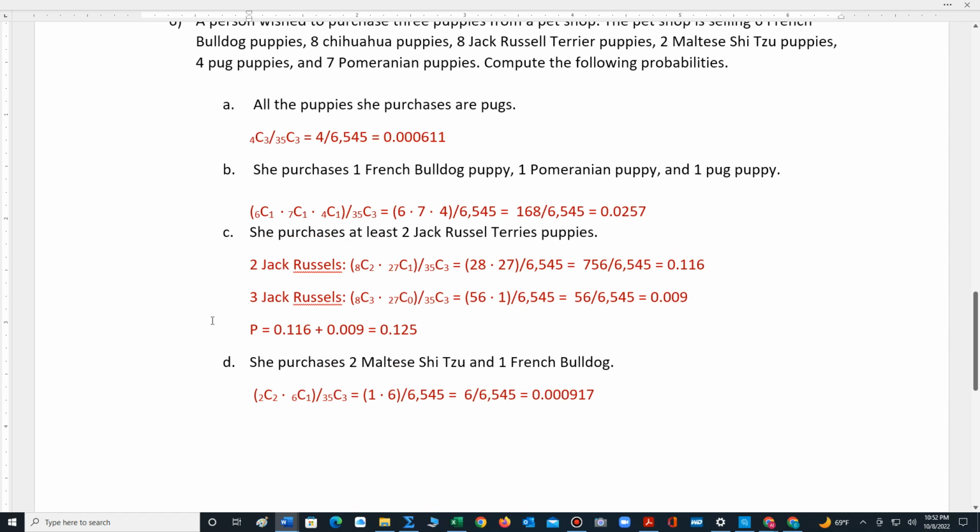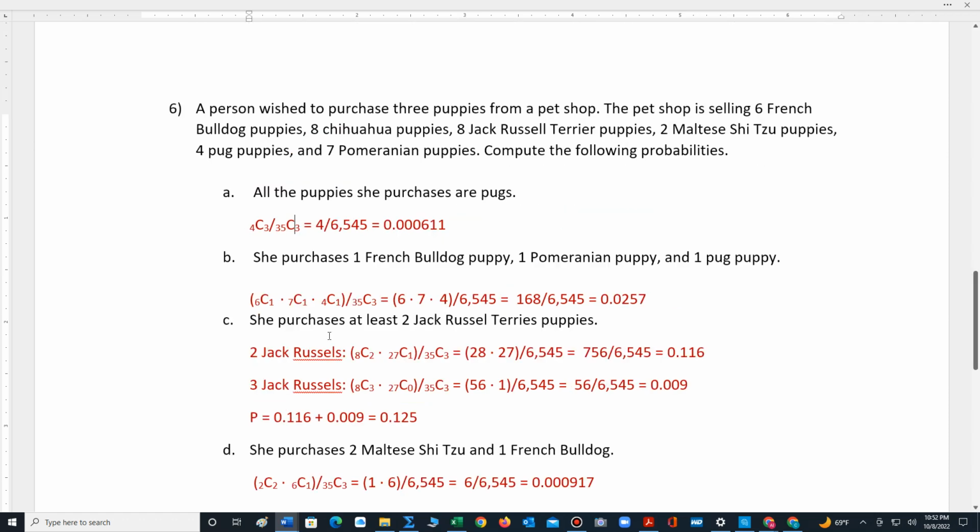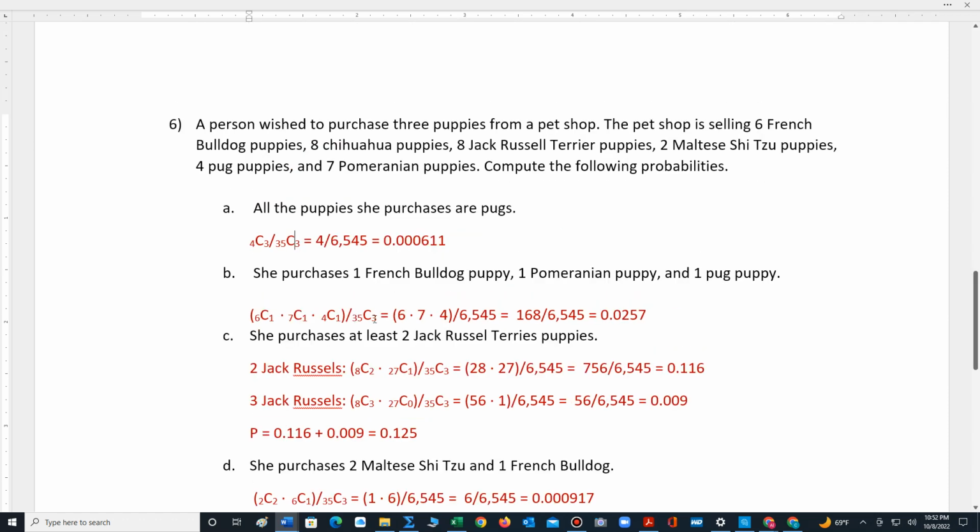Part B says she purchases 1 French Bulldog puppy, 1 Pomeranian puppy, and 1 pug. Well, once again, our denominator does not change. It's 35 puppies, choose 3. Now for the French Bulldog puppies, there are 6. So we have 6 to choose from, and we choose 1. For the Pomeranian puppies, there are 7 to choose from.